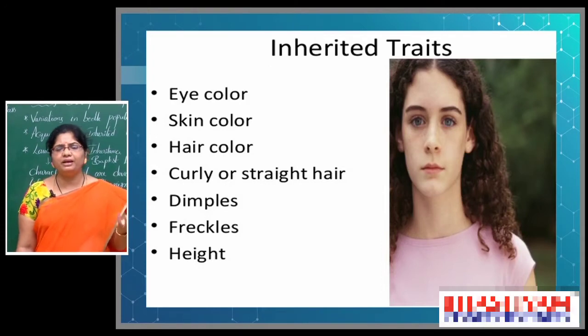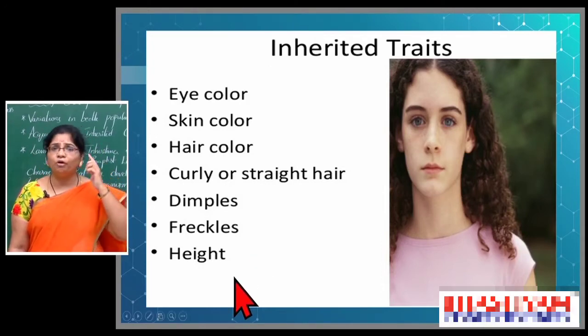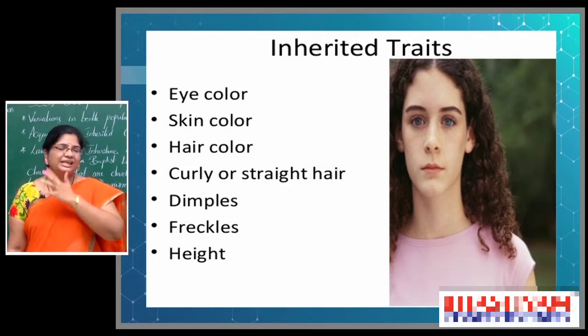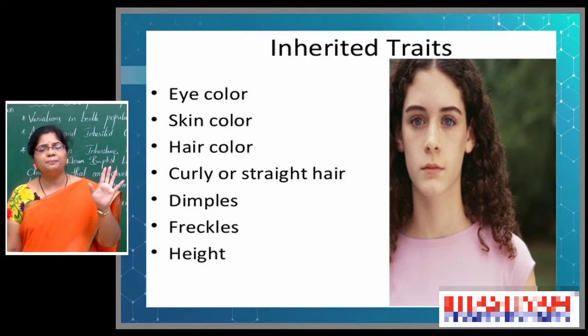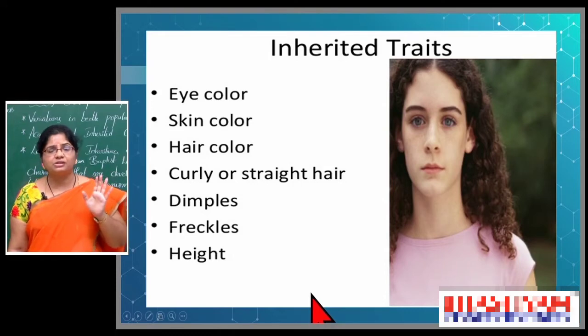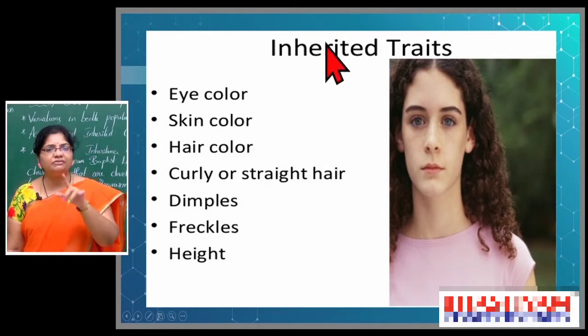or it may be fair, or it may be black, or the skin, forehead color, forehead shape, face shape and earlobes. All these features also come from parents and grandparents or from the ancestors. So the traits you get from the parents by birth, those we call inherited traits.